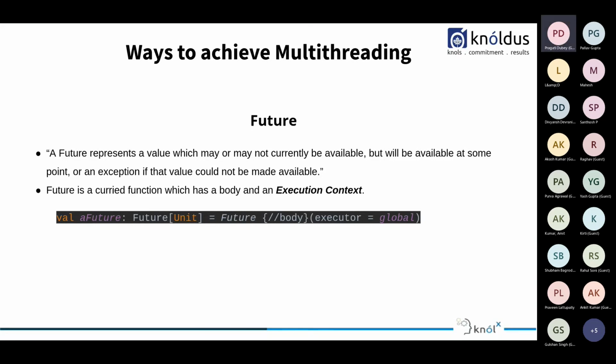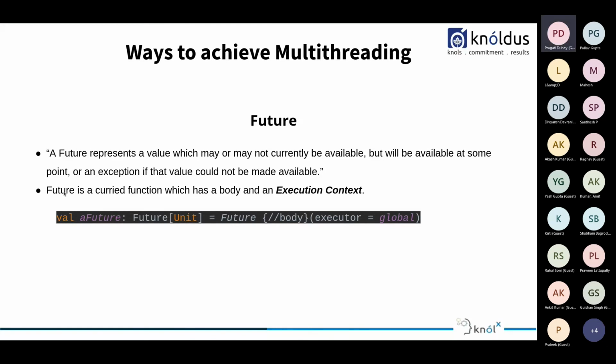Some operations like a database query or an HTTP service call can take a while to complete, and running them on the main thread would block the program execution and decrease performance. For that purpose, we have futures. A future represents the result of an asynchronous computation that may or may not be available yet. When we create a new future, Scala spawns a new thread and executes its code. Once the execution is finished, the result of the computation will be assigned to the future.